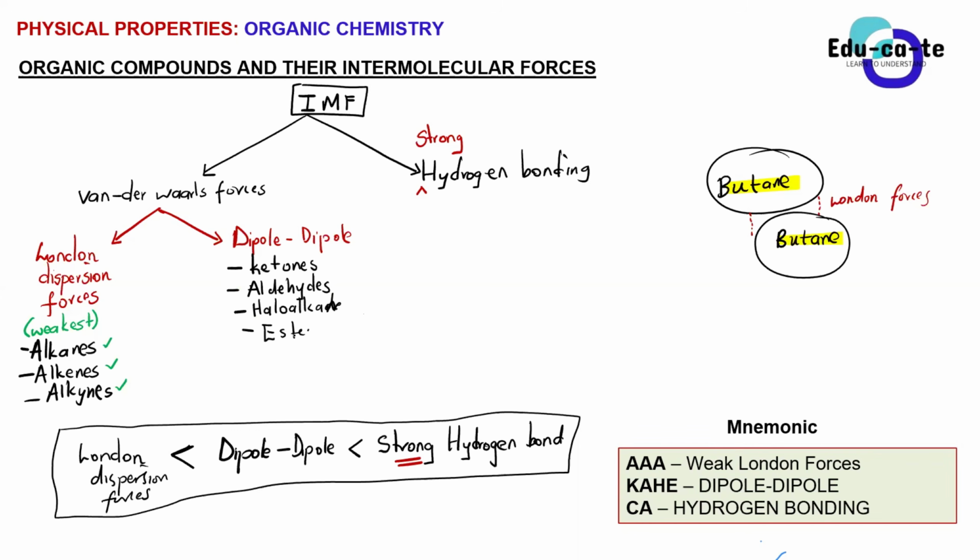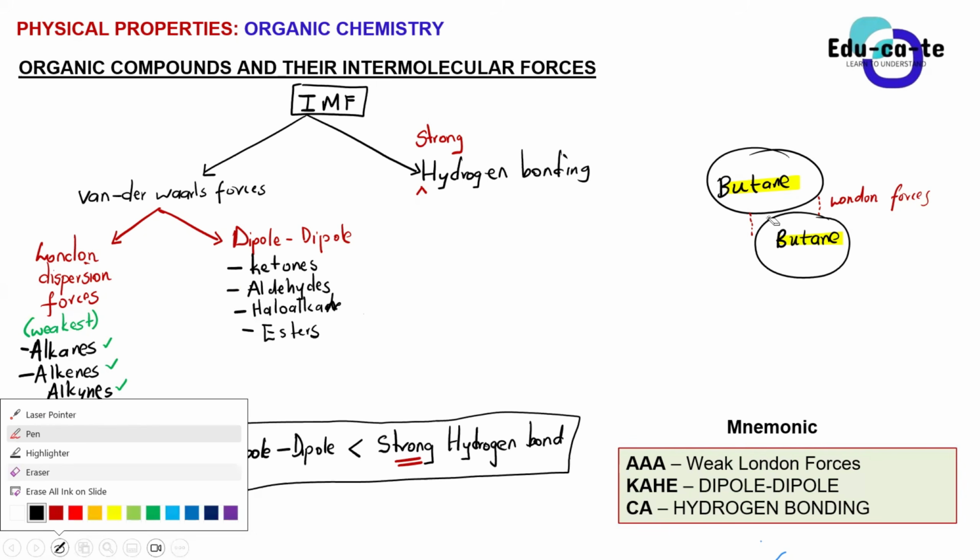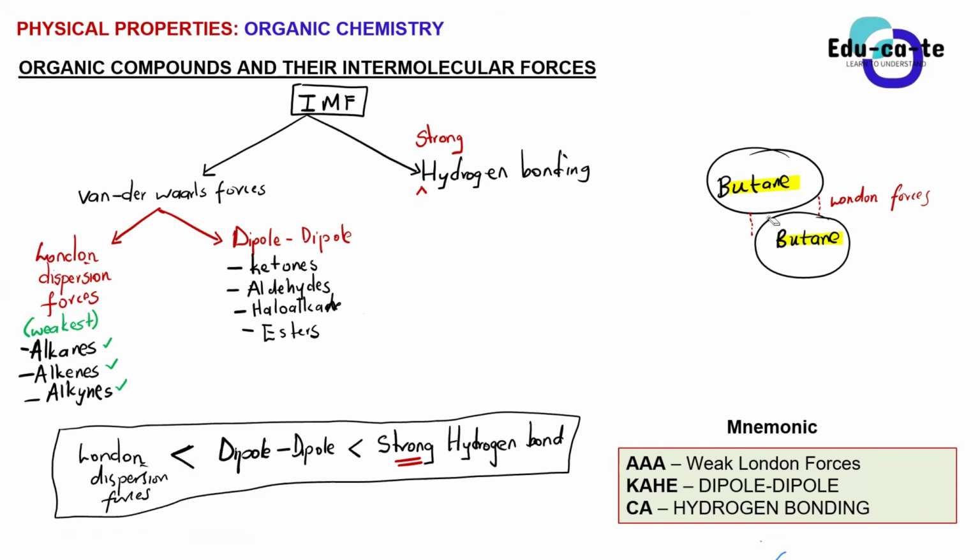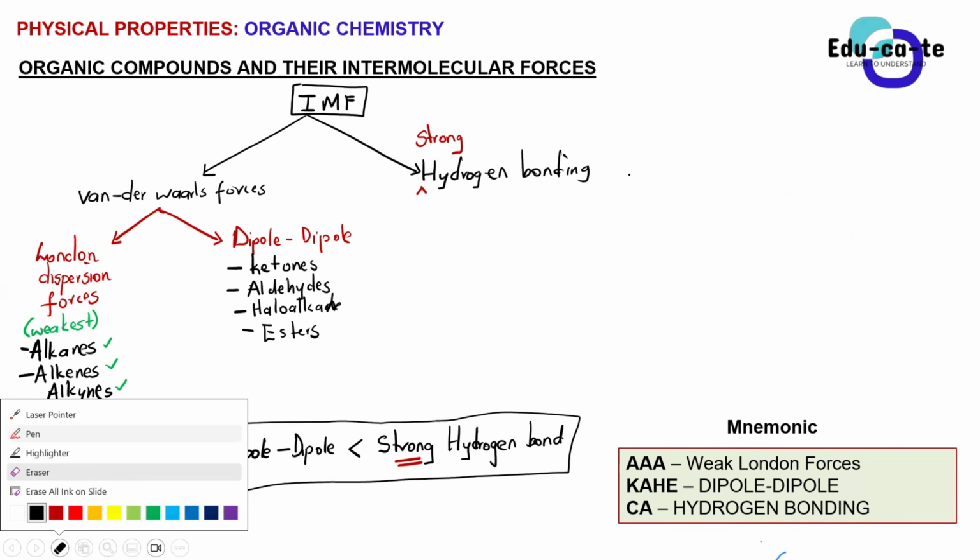So it means that if I'm having two ketone molecules, the intermolecular forces between them are going to be dipole-dipole. And we already said that the dipole-dipole is much stronger than the London force. So if I say this is the first ketone, maybe call this 2-butanone.